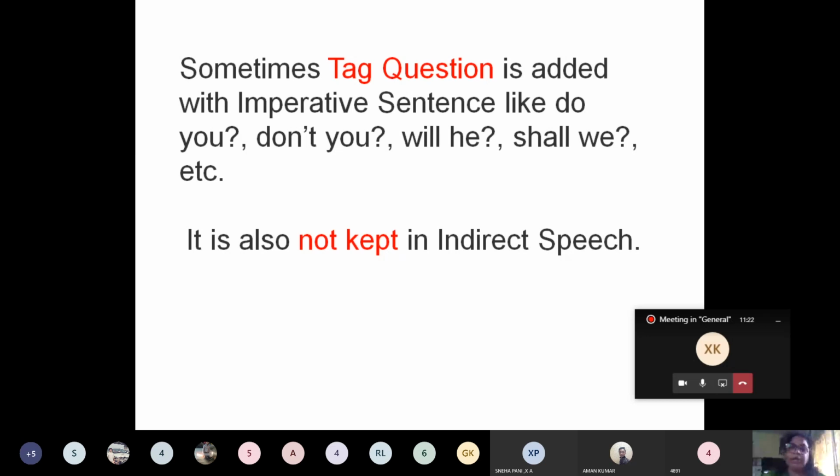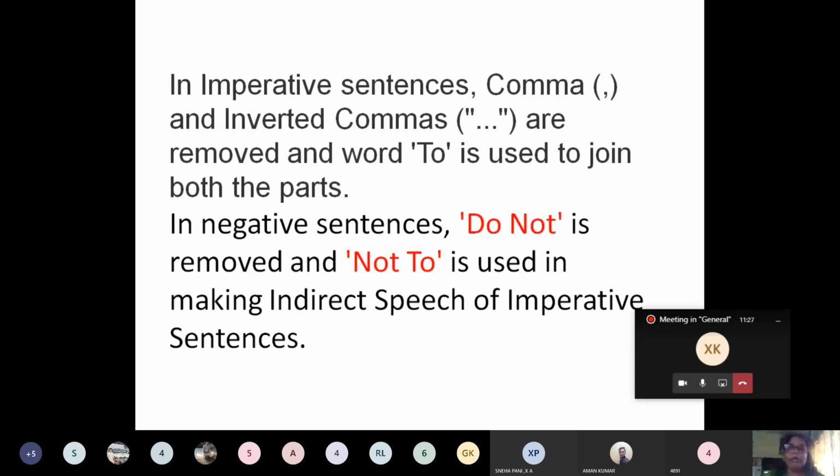This is the same rule we follow in every type of narration from direct speech to indirect speech: inverted commas are removed, and "to" is used to join both parts instead of "that", which is used in general sentences.